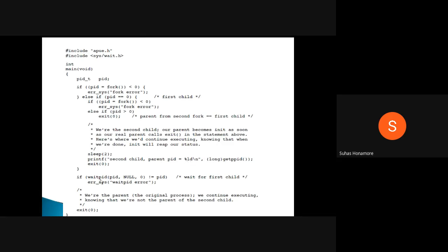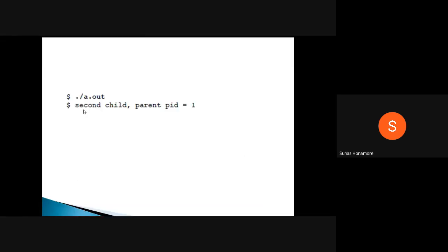And here waitpid is for the first process. As you saw, there was no sleep or anything. The first process created the second process, and directly it is waiting for the second process to terminate. Whenever the second process terminates, we pass that particular PID. You can do some task here, this is a comment line, or you can exit. Normally here we gave exit, so we just came out of the overall execution.